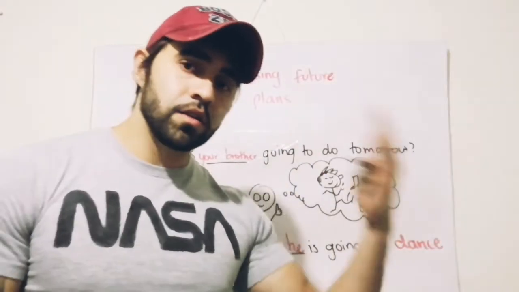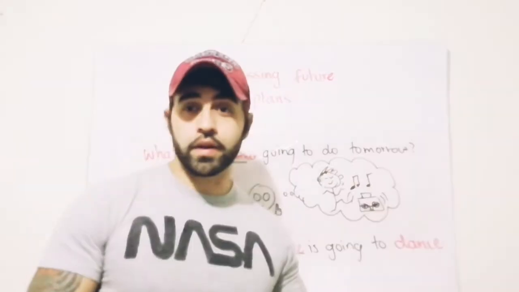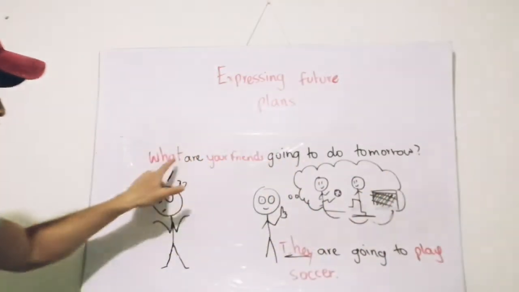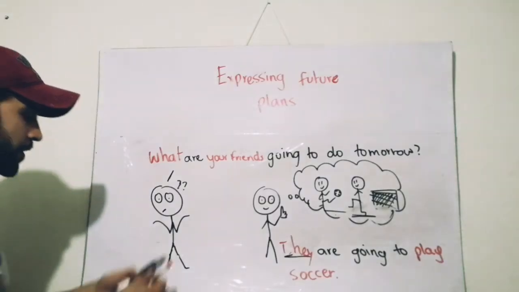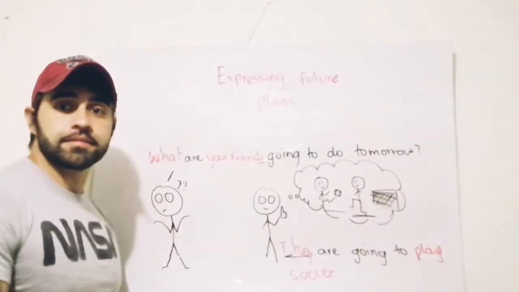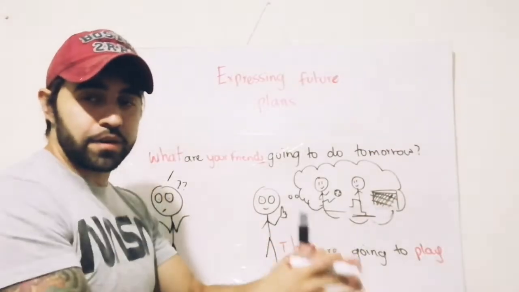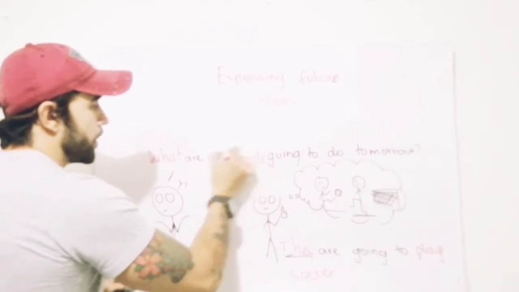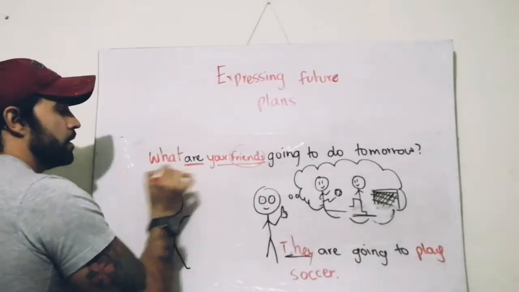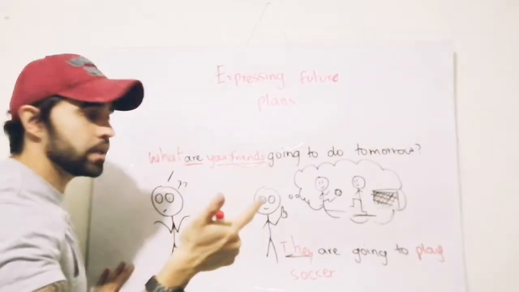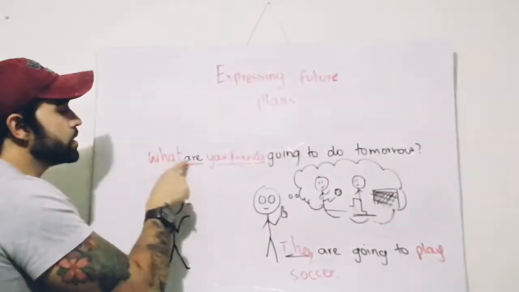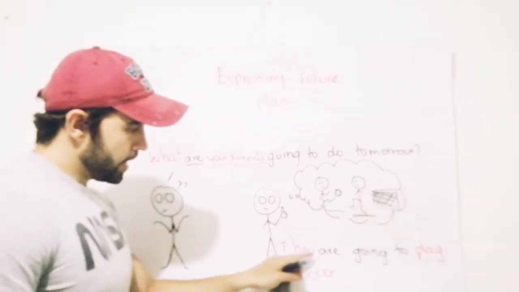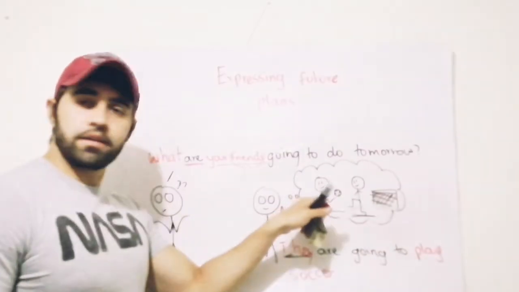Now let's have a look at another example, this time with plural nouns. Last but not least, here we have, what are your friends? Friends is plural, so I refer to they. So I say, what are your friends going to do tomorrow? Here we use are because it's plural. They are going to play soccer.